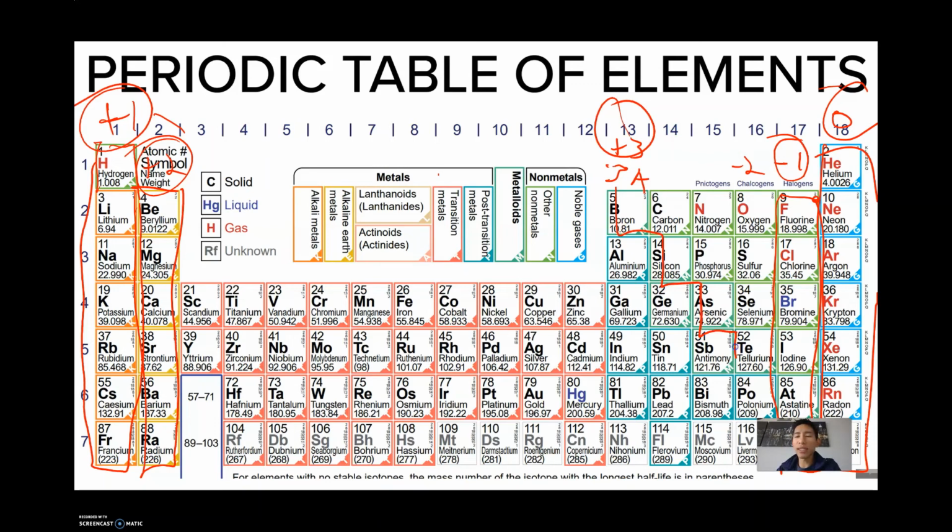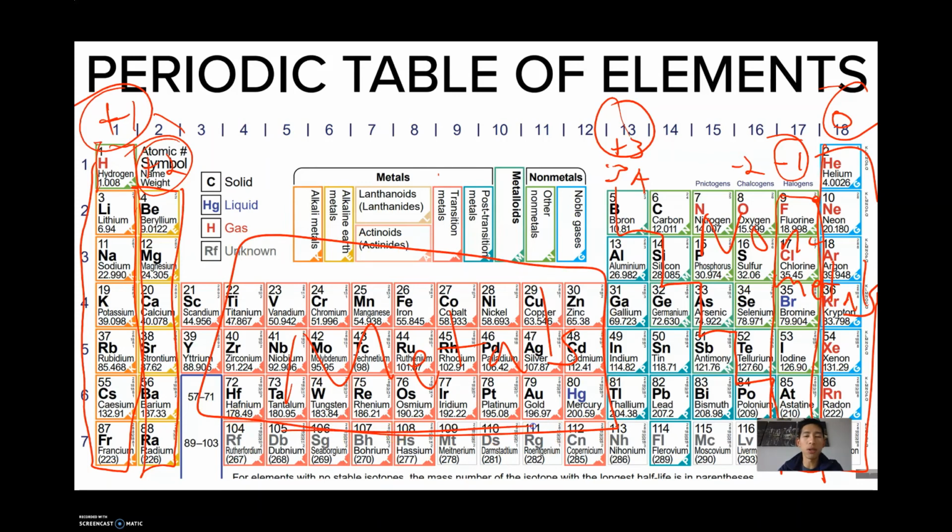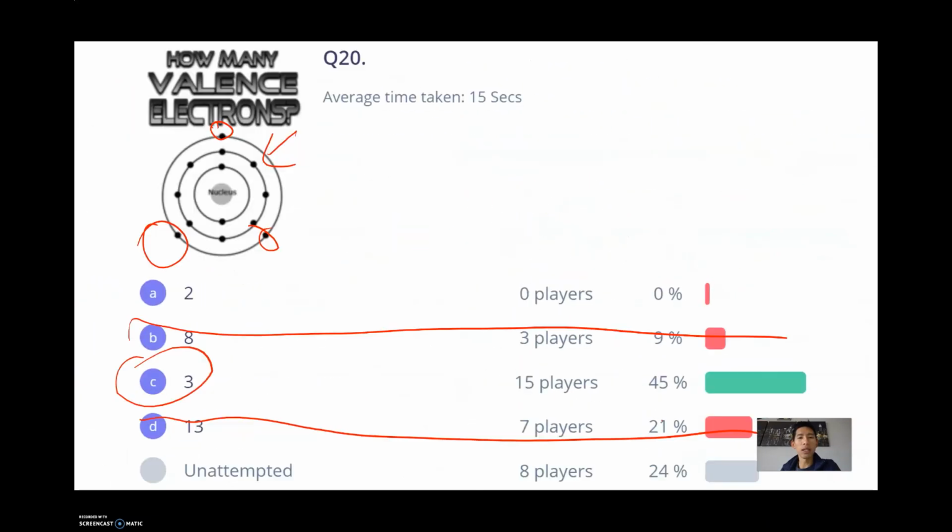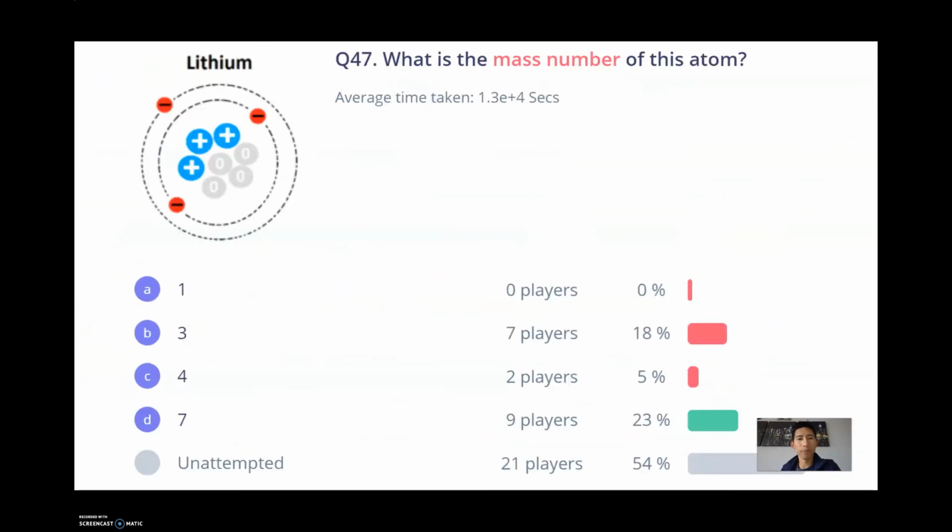Everything to the left side of this staircase are metals, and everything to the right side are non-metals. These guys right here in the middle are transition metals. Again, you can pause and rewind and really study those and remember those.